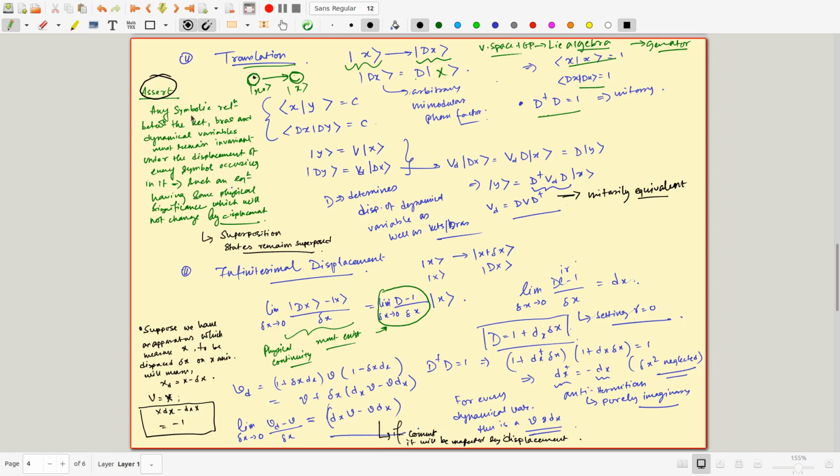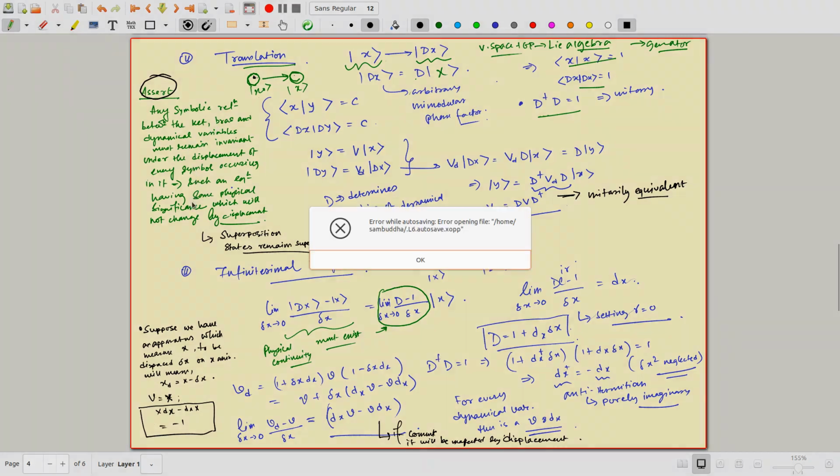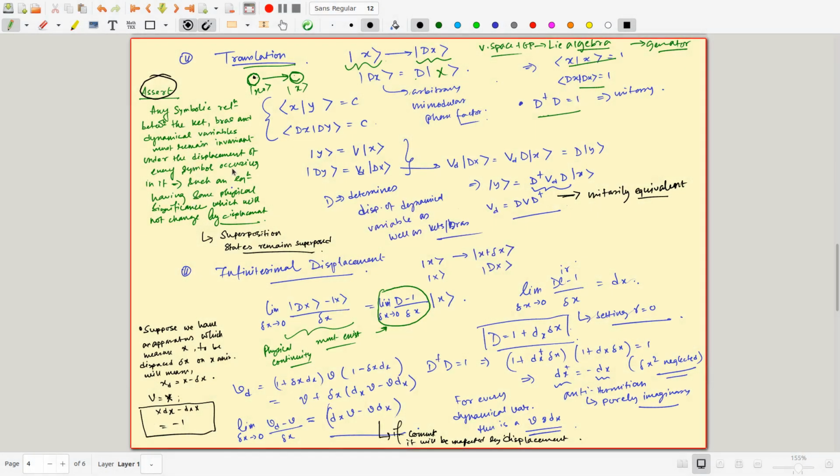That's what is consolidated here by saying any symbolic relation between the ket bra and the dynamical variable must remain invariant under the displacement of every symbol occurring in it, which means if I have a relation that a position operator x is equal to 2y plus z, something like that.